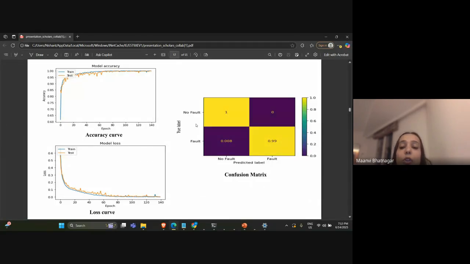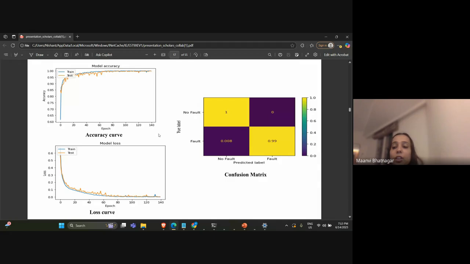Like I was talking about the confusion matrix, it can be seen that the no fault class, shown by yellow, has 100% accuracy, and the other yellow block shows 99% accuracy in detecting the faults.